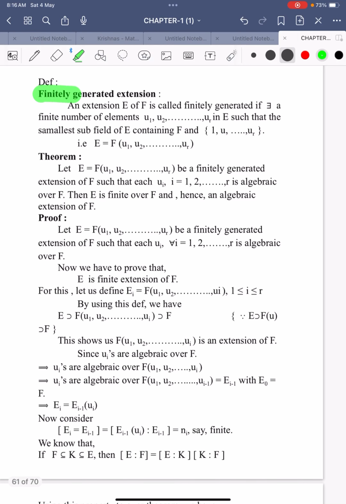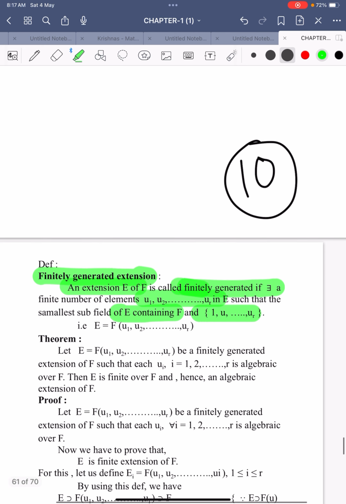Let us see the definition of a finitely generated extension. An extension E of F is called finitely generated if there exists a finite number of elements u1, u2, and so on ur in capital E such that the smallest subfield of E containing F and the set u1, u2, and so on ur is E itself. It means